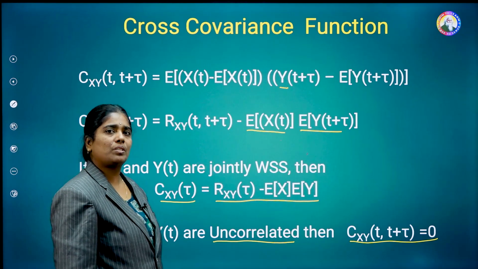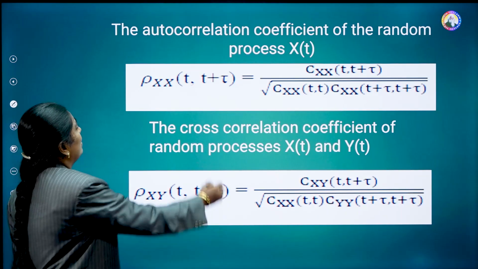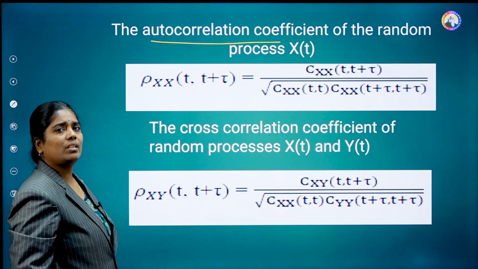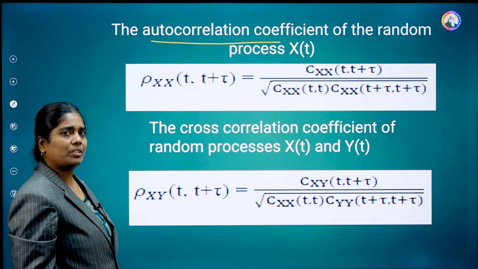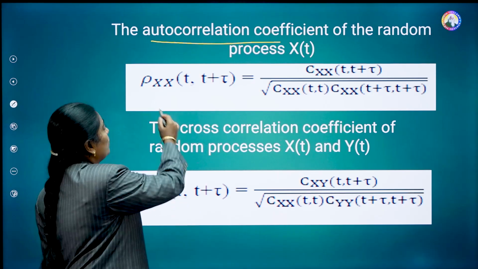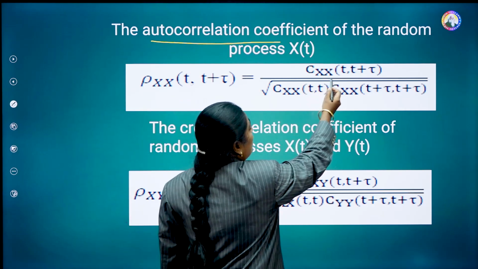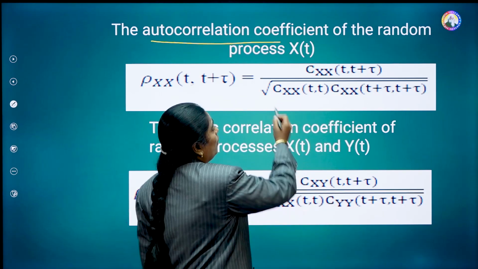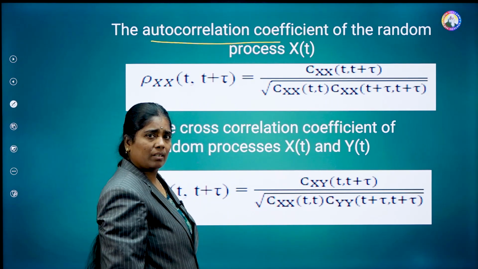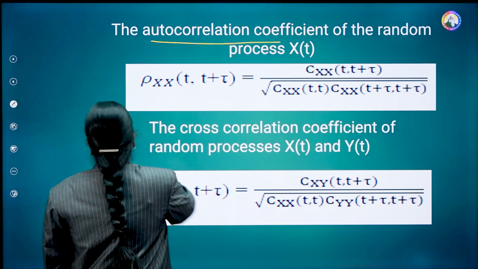Based on this, we are going to define some more new parameters. The first one is the autocorrelation coefficient. Using the autocovariance function, it is indicated as rho xx of t comma t plus tau, equal to Cxx of t comma t plus tau, whole divided by the square root of Cxx of t comma t into Cxx of t plus tau comma t plus tau.